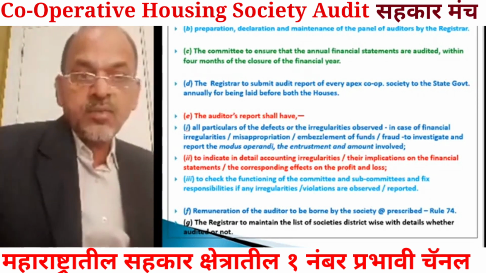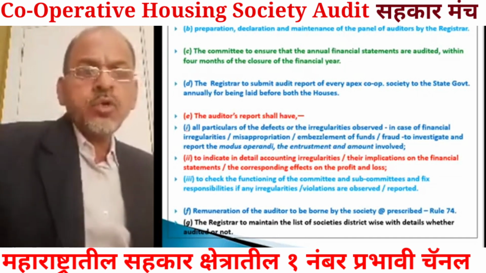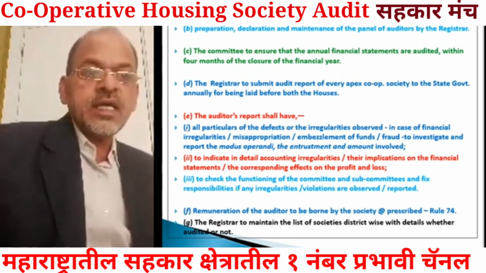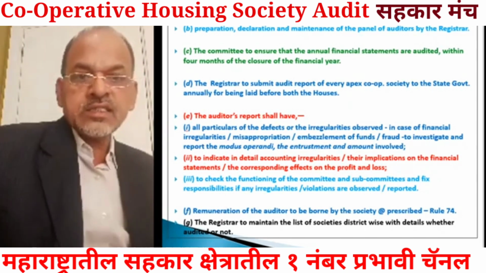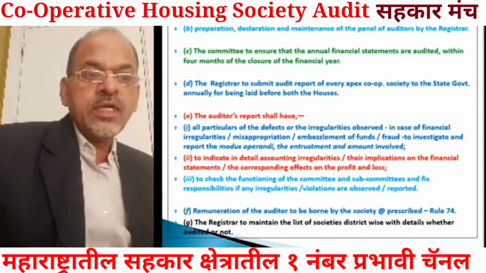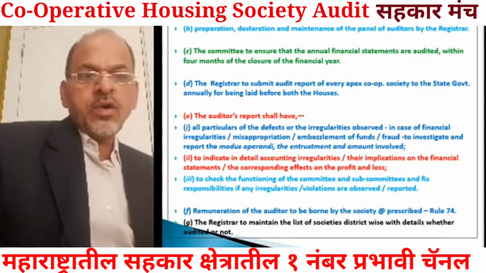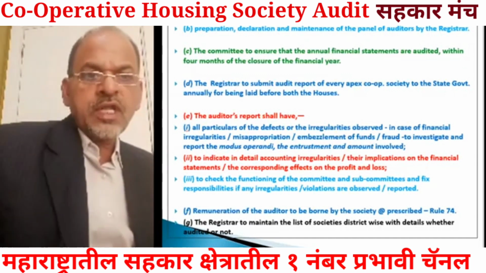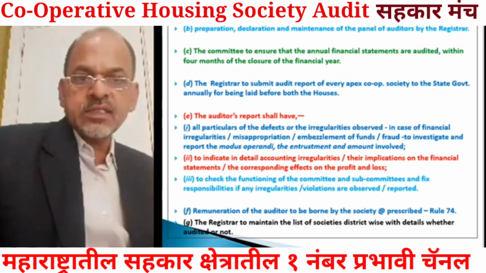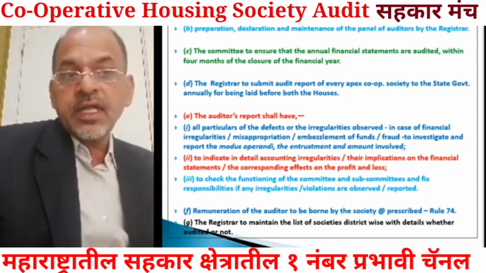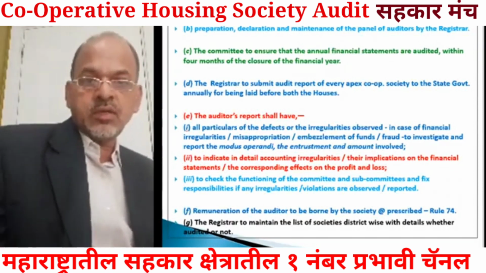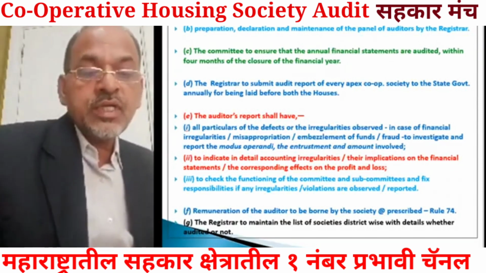Then the audit report must indicate in detail accounting irregularities, their implications on the financial statements, and the corresponding effects on the profit or loss. If accounting irregularities have been noticed, then they are to be reported in the audit report, along with their implications on the financial statements and the corresponding effects on the profit and loss account of the society. That is to be mentioned in the audit report.